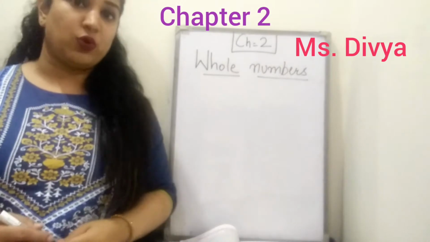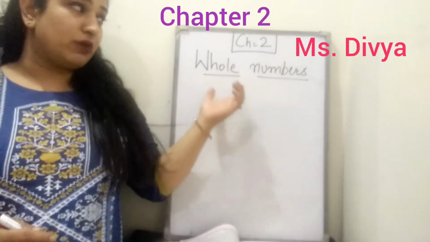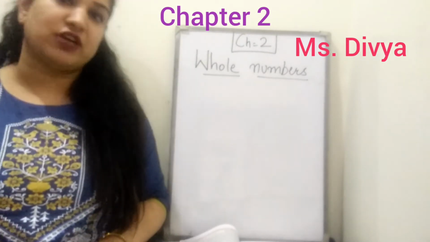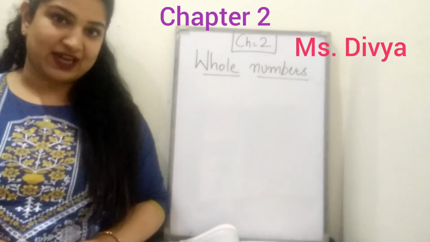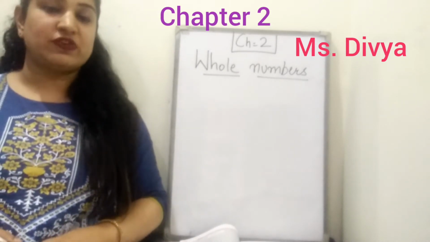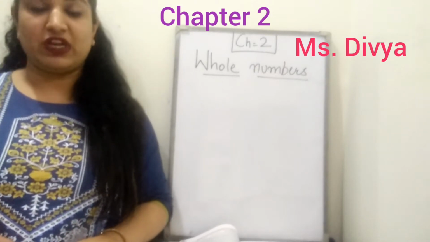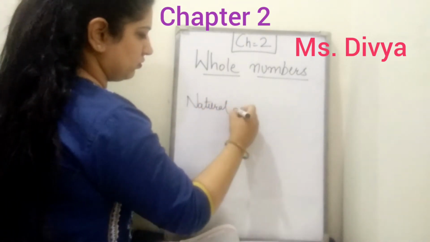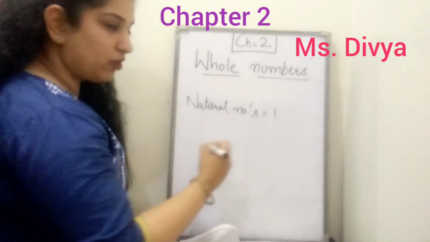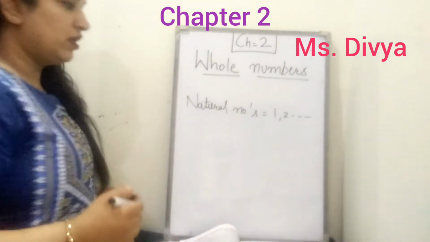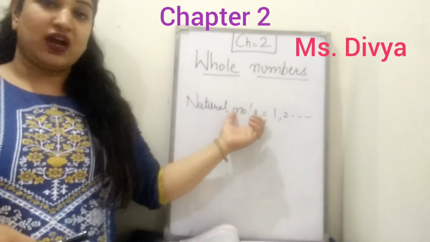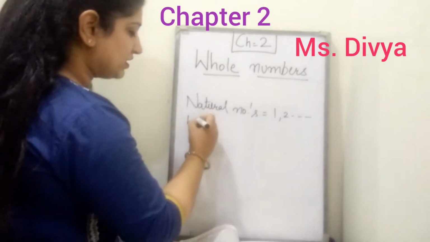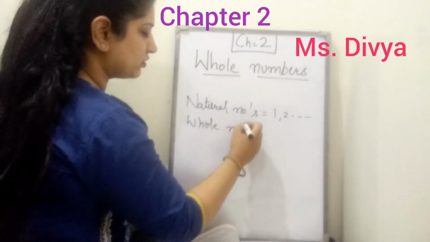I already told you what are whole numbers. So let's discuss again what are whole numbers. First of all, before telling you whole numbers, tell me what are natural numbers. Yes, exactly. So natural numbers are those which are starting from 1 till infinity. Natural numbers start from 1 and they are uncountable. So they will end till infinity. They will never end.